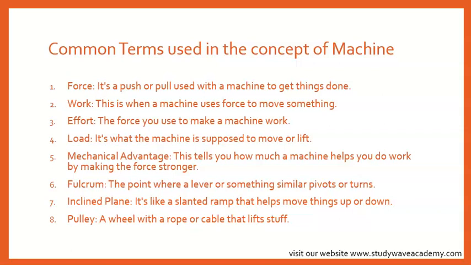Pulley, a wheel with a rope or cable that lifts stuff. It helps lift things. It's like a simple lifting machine.